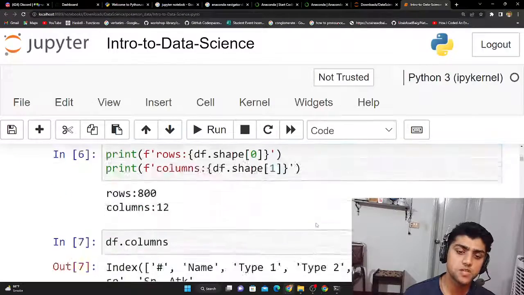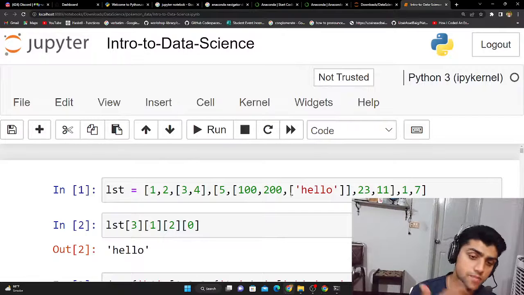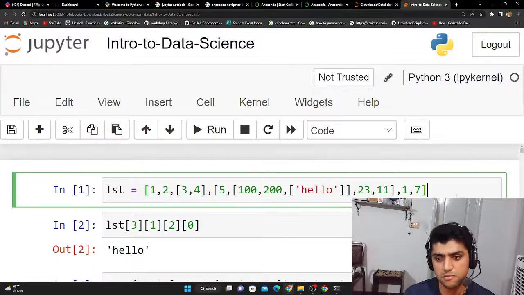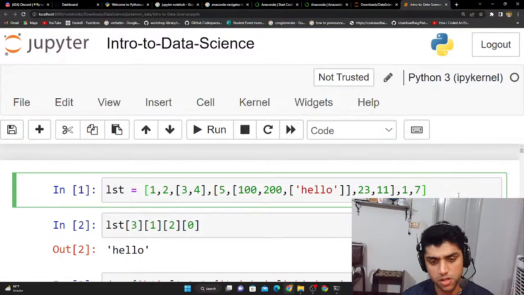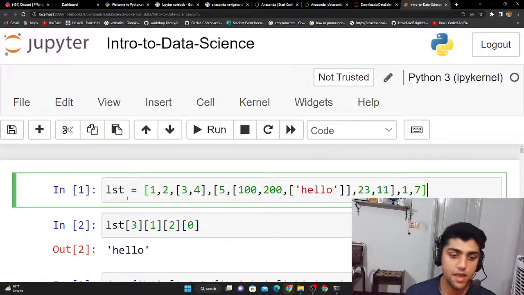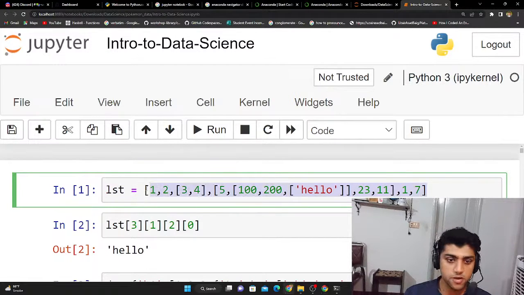Now look, I already have a bunch of other cells that are populated, and don't worry, because I need this, and I'm going to explain all of that for you. But before all of this, let me quickly give a refresher on some small concepts of Python. Remember what we have in Python is a list. This looks like an ugly list. It has so many things going on. There is an inner list over here, a list over here, and another list over here. But there's the parent list that we need to consider, and that's this list that I highlighted.